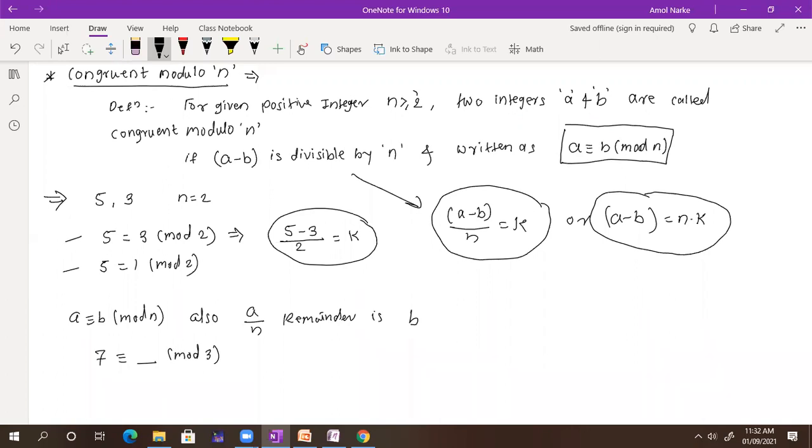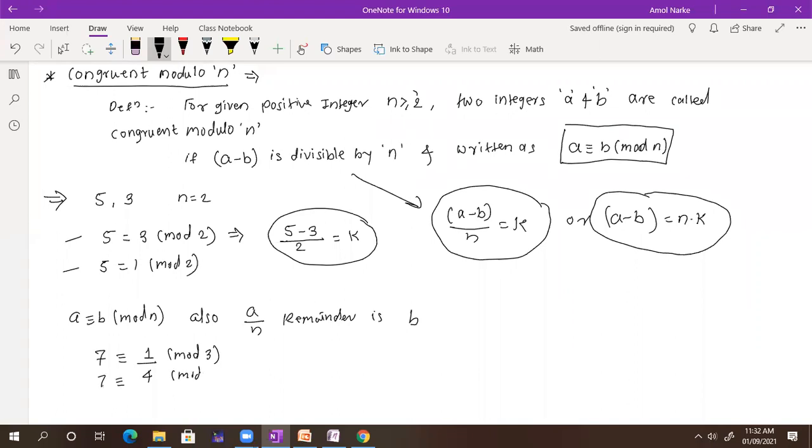What remainder remains? Only 1. So you can add 3 to this now. 1 plus 3 is 4. You can write 7 congruent to 4 mod 3.